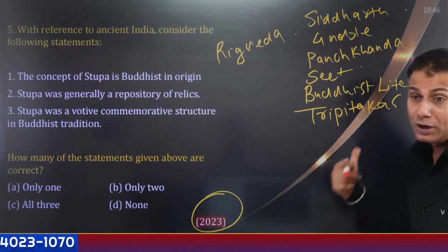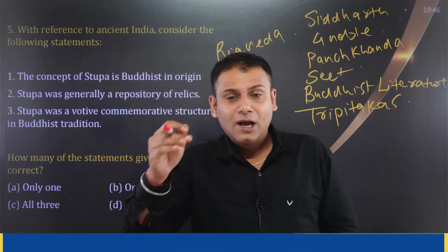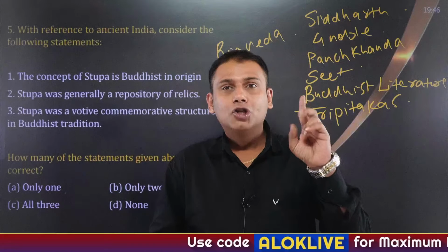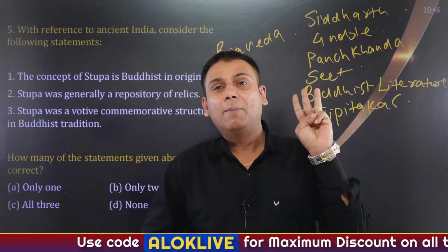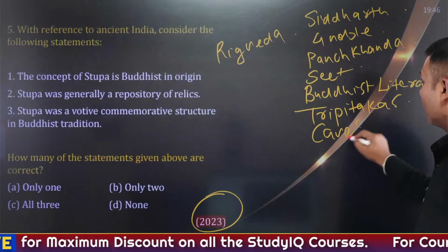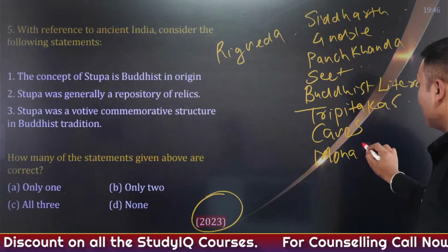You can note this down, guys. Three Pitakas basically means three baskets of books: Vinay Pitak, Sutta Pitak and Abhidhamma Pitak. Okay? Caves, monasteries.